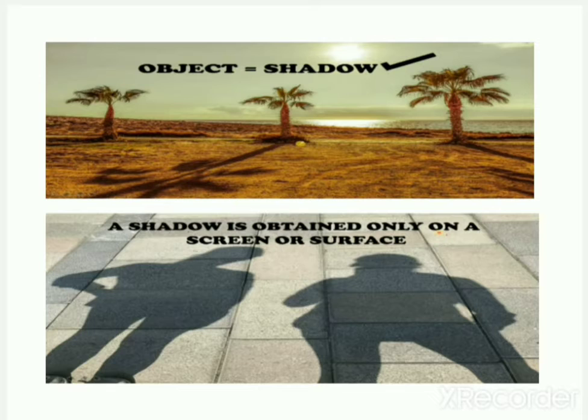Then observe the third pictures: object and shadow. That means an object is necessary for a shadow. And see in the lower picture that a shadow is obtained only on a screen or surface. That means if there is no screen or no surface, the shadow will not be formed. So it is necessary to have a source of light, an object and a screen. These are the three necessary conditions for the formation of a shadow.